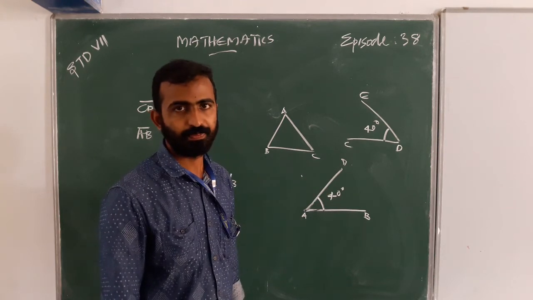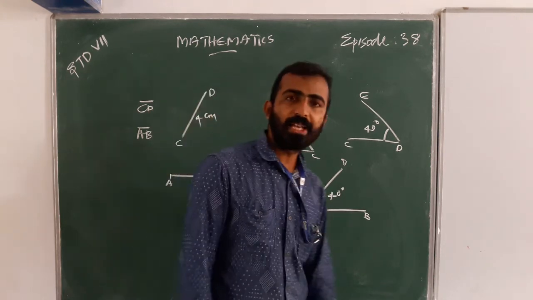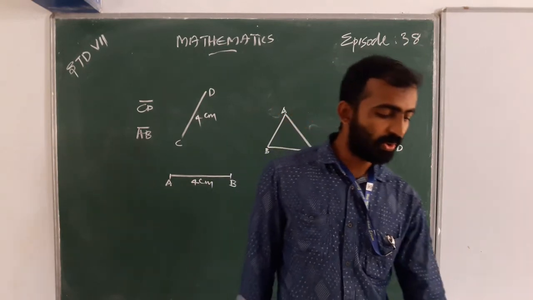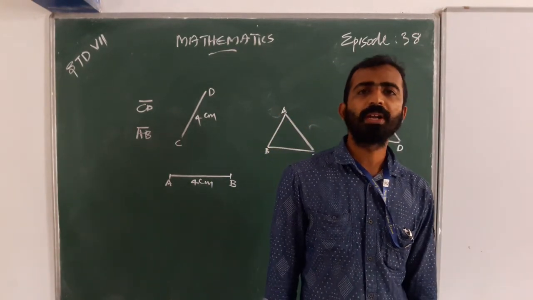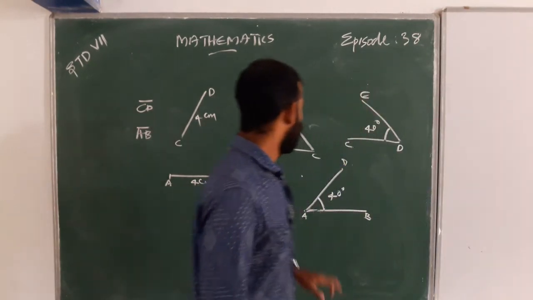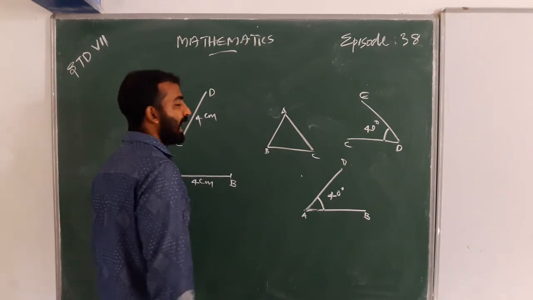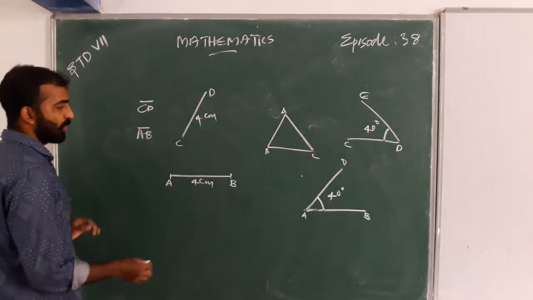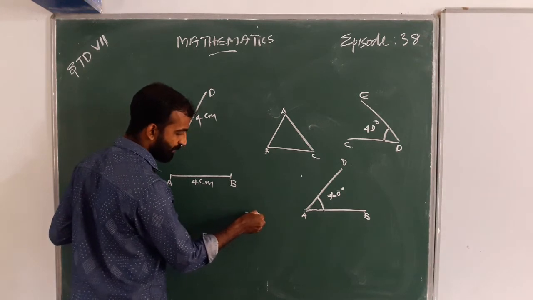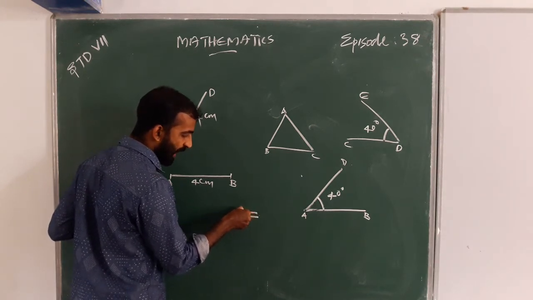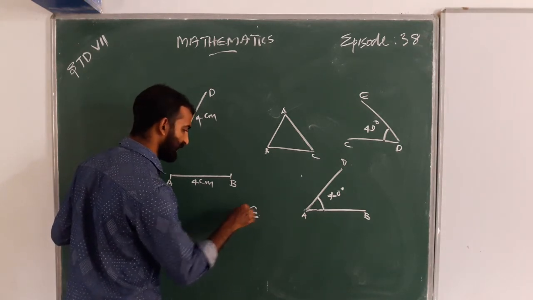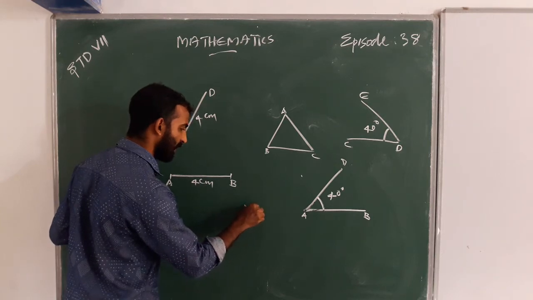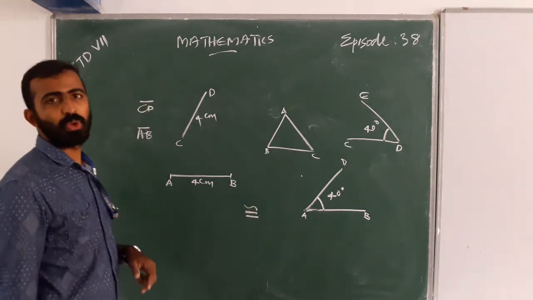Next, we are going to discuss congruent triangles, congruence of triangles. The symbol of congruent is an equal sign with a tilde on top.